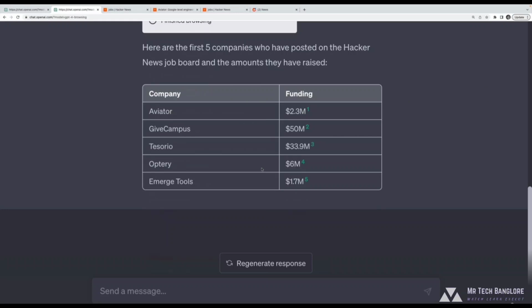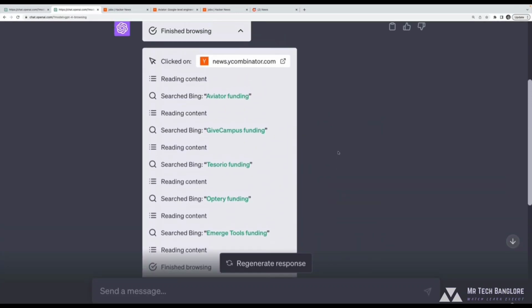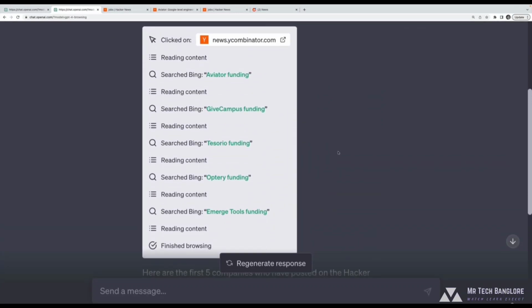And then I could have all that data here sort of compiled to make it easy for me to look at different companies. And maybe I want to work at companies that are new and don't have a ton of funding or a low employee count. So just kind of a fun example that shows that it is capable of far more complex things than just a single Bing search. With that said, there are limitations.